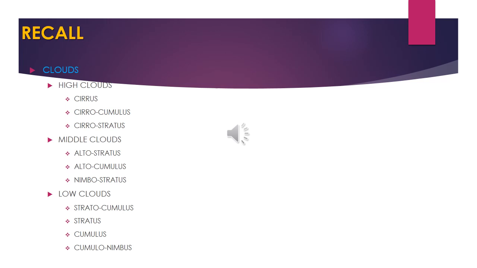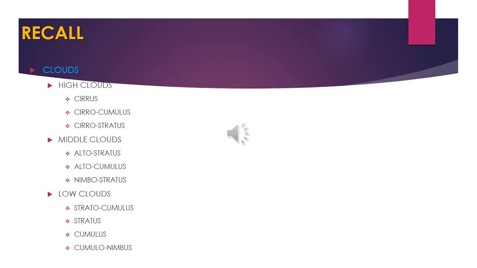altostratus, altocumulus, then nimbostratus. Then finally low clouds, so it includes stratocumulus, stratus, cumulus and cumulonimbus. So among these clouds, which are associated with the rainfall? Nimbostratus and cumulonimbus, especially the nimbus clouds. So they are associated with rainfall. So based on the shape and structure, the high cloud, middle cloud and low cloud are further classified into different types. So these are the things we have discussed in our previous class.